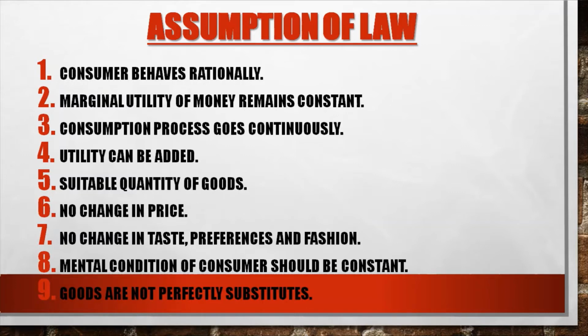Next, utility can be added. Next, suitable quantities of goods are used. Next, no change in price, no change in taste, preference and fashion. The mental condition of the consumer should be stable or constant, and goods are not perfect substitutes.